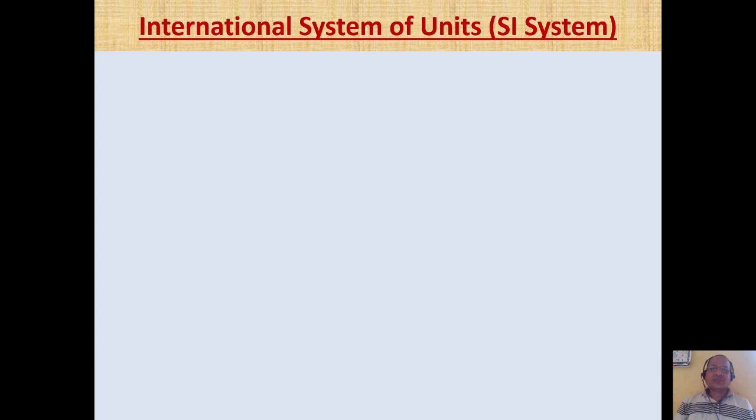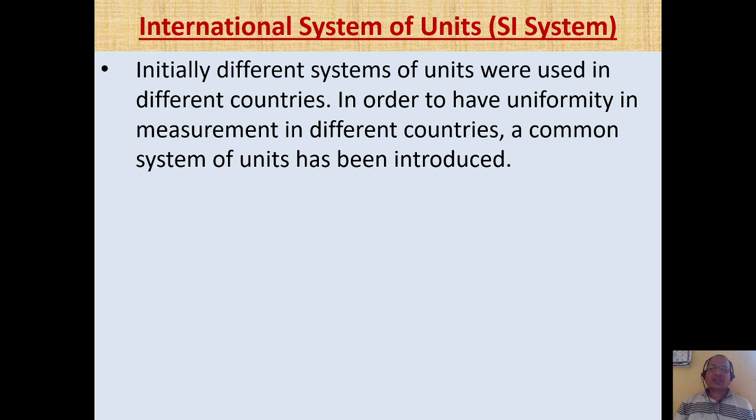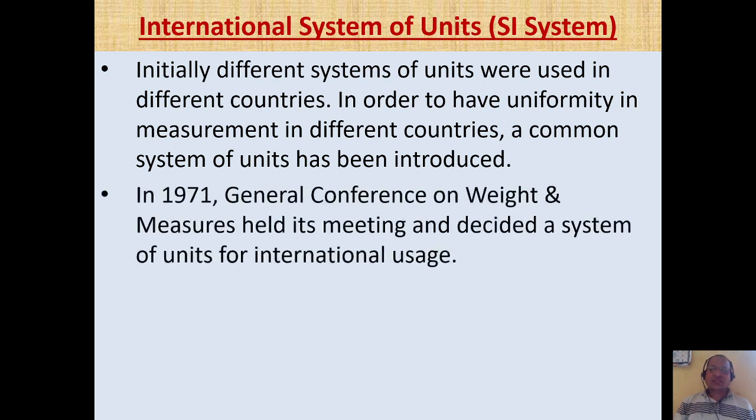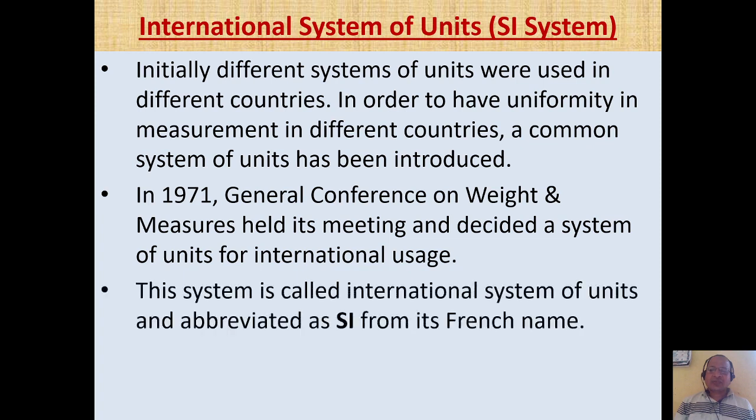So why this SI system of units is used, that we have to study here. Initially different countries were using different systems of unit, but this caused confusion among scientists and people of different countries. So to avoid such confusion, in order to have uniformity, a common system of units has been introduced. General Conference of Weights and Measures in 1971 held its meeting and decided to opt for a single system of unit, which is called the International System of Units, and it is abbreviated as SI from its French name.